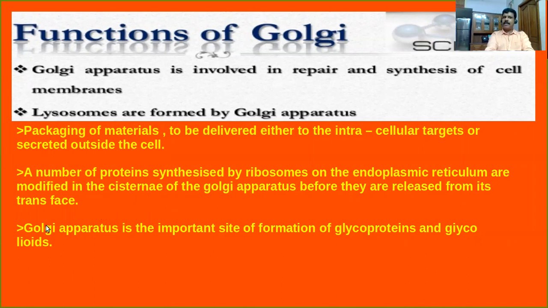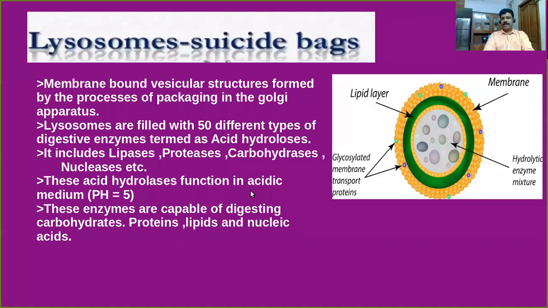Is it clear? Golgi apparatus is the important site of the formation of glycoproteins and glycolipids. Here there is a spelling mistake; this is glycolipids. Okay, this is the structure and function of Golgi apparatus.